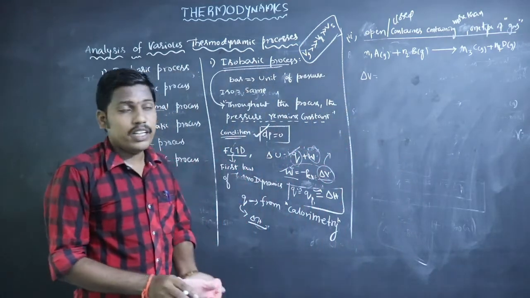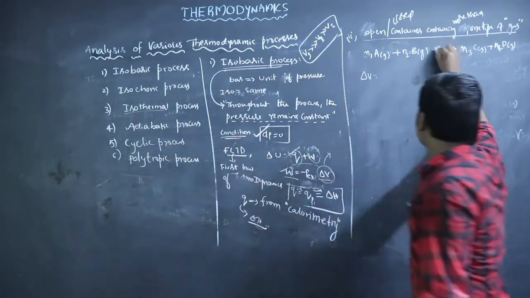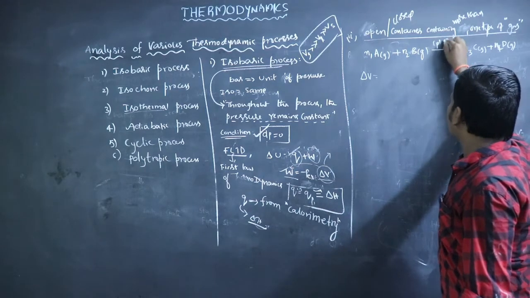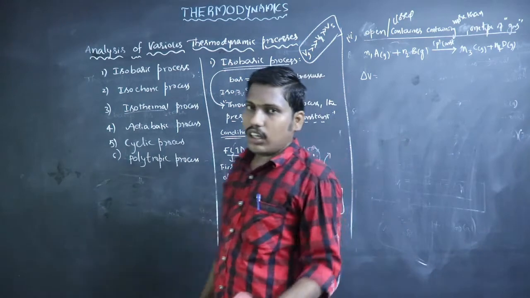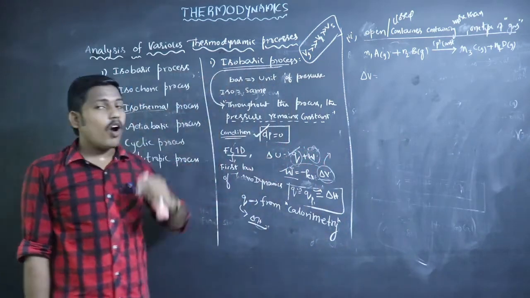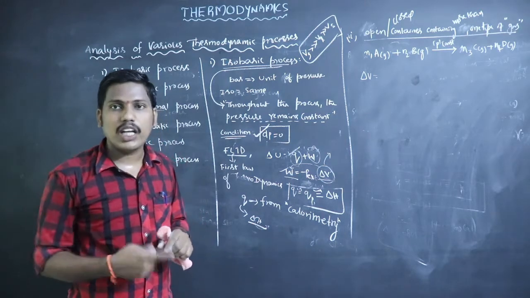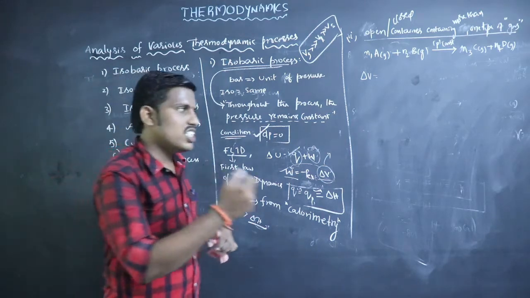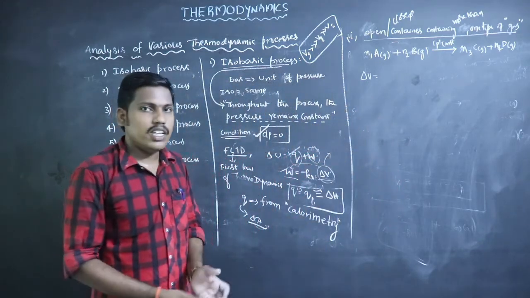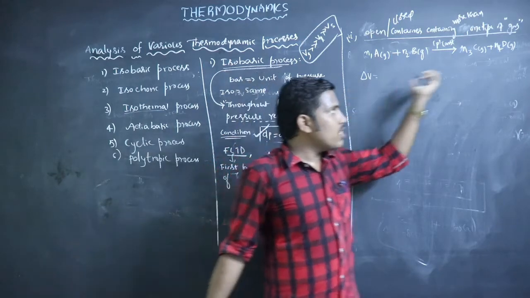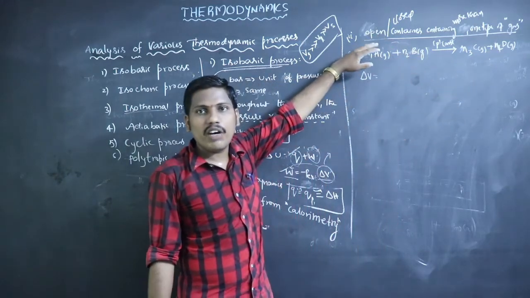Keep in mind, it is an isobaric process. This process is carried out at constant pressure because we are studying an isobaric process. In an isobaric process, the pressure remains constant. It may be 2 atmosphere or 3 atmosphere, whatever it may be. At constant pressure, what is the volume change? Volume change means change in volume of gaseous product minus change in volume of gaseous reactant.